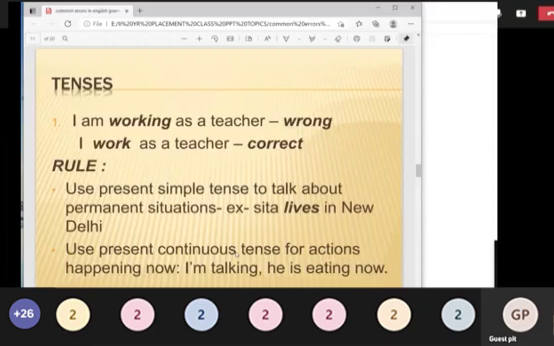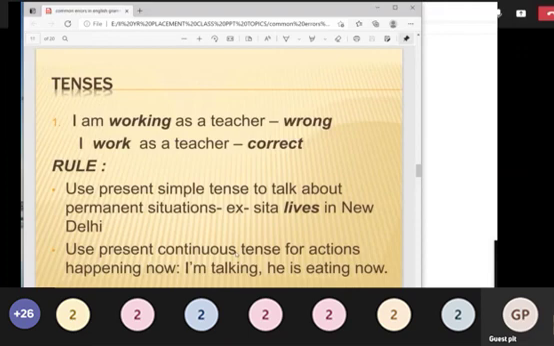Actually, the sentence is in correct form. Grammatically, it is not incorrect. If "I am" comes, we can write the verb in ing form, as a teacher. Yes, of course, the sentence is right only. But why are they saying it is wrong? We'll see the rule. What is the rule?